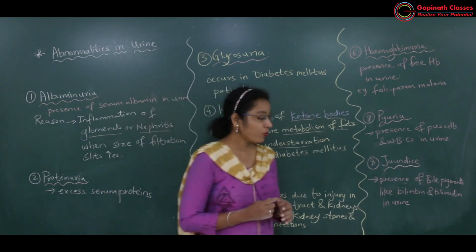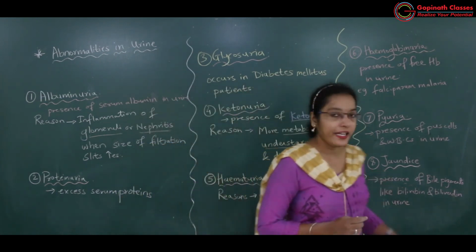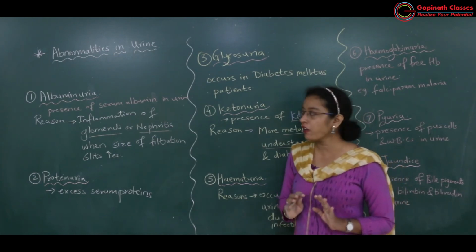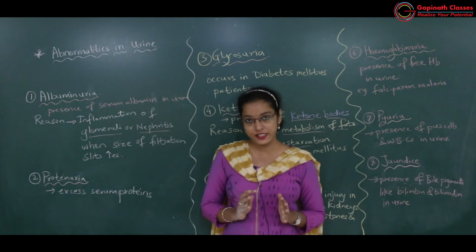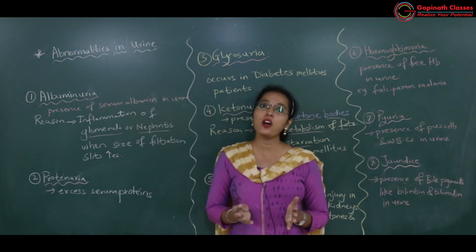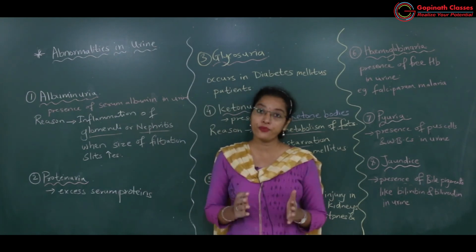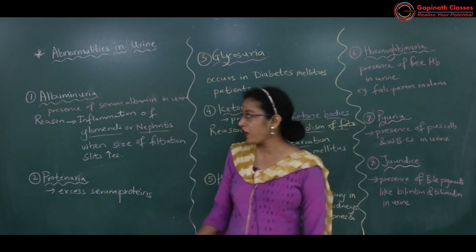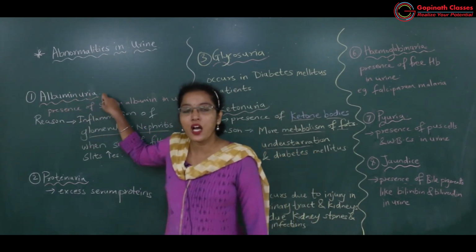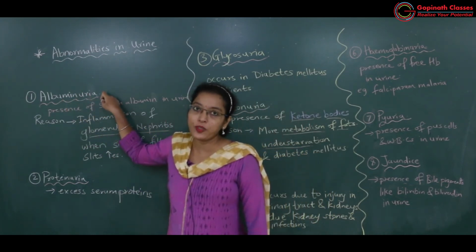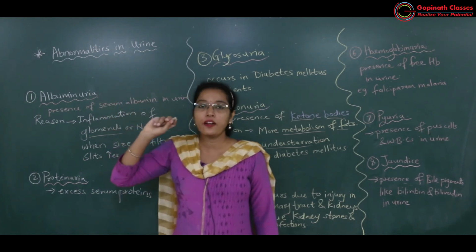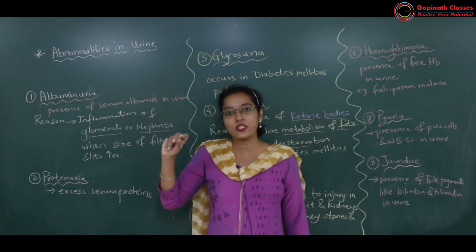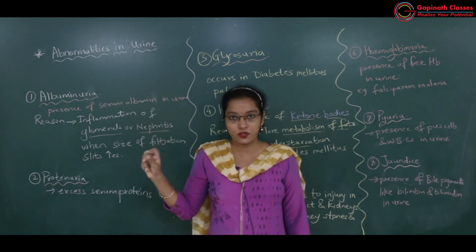Okay. So we have seen a total of 8 abnormalities in urine if there is malfunctioning of the kidneys, malfunctioning of the glomeruli and nephron of the kidneys. First is albuminuria, presence of serum albumin in maximum amount in urine in addition to nitrogenous waste, non-nitrogenous waste and inorganic substances.